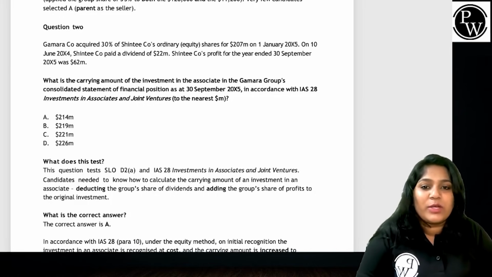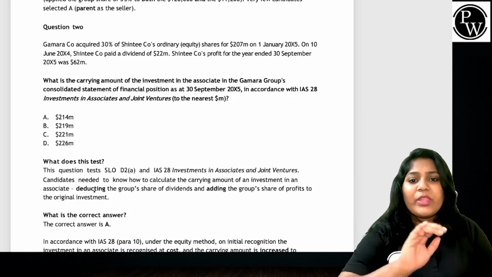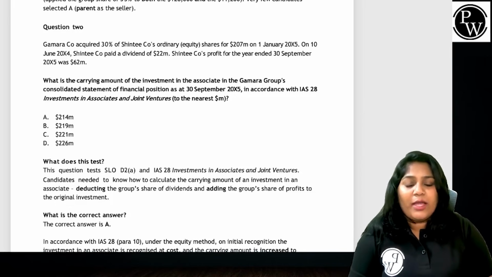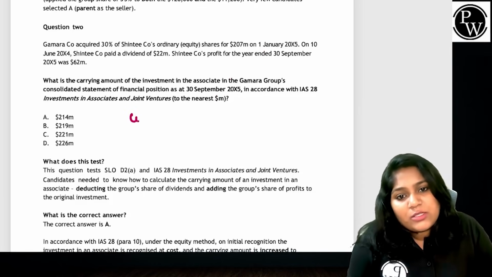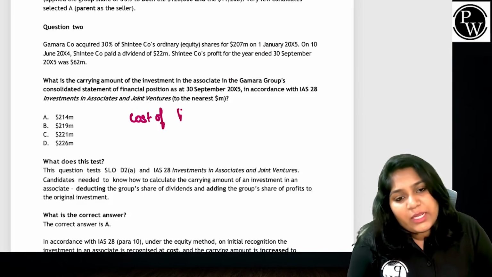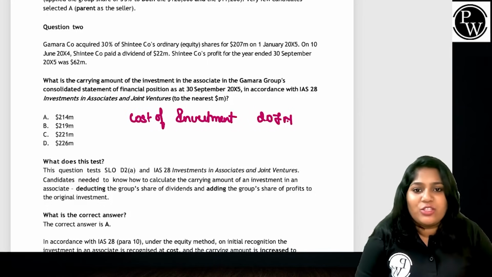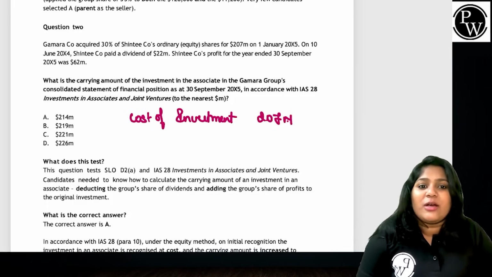So what does this question test? Let's do this question first. The question clearly talks about Gamara acquiring 30% of Shinty's company for 207 million. So what is the cost of investment? The cost of investment is 207 million. On 10th June X4, Shinty company paid a dividend of 22 million. Shinty company's profit for the year ended 30th September 20x5 was 62 million.